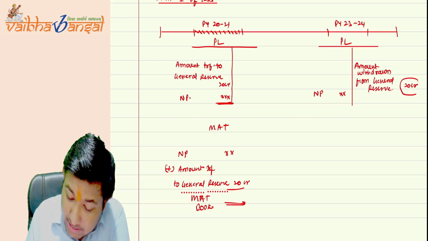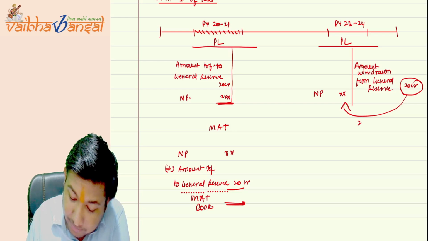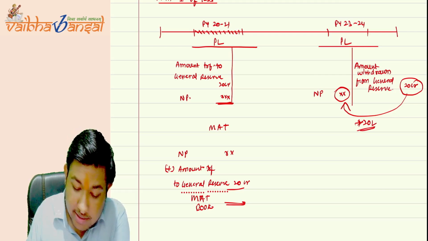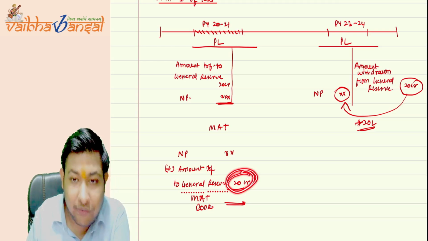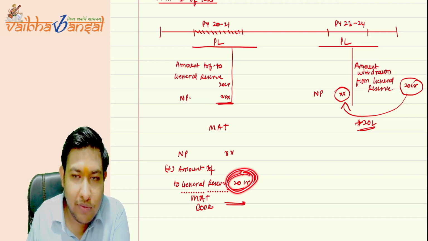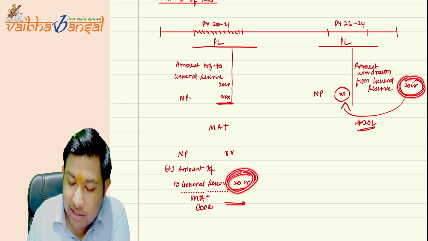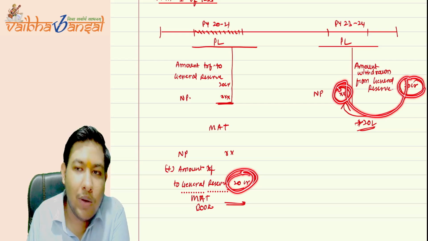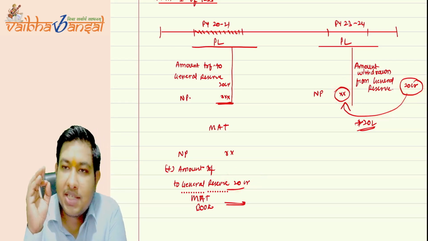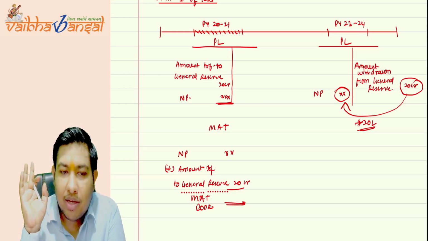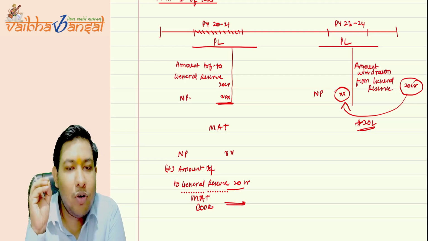See, this 20 CR amount is included in the net profit. So what I am asking the government is, you have taken the tax on 20 CR in the previous year 2021 because of the MAT provision. Now you are also taking the tax on the 20 CR in the year 23-24 because the amount is included in the net profit. So you are taking the tax on the 20 CR twice. You are taxing the same income twice in my hand, that is double taxation. Is this clear? The government did not intend double taxation.